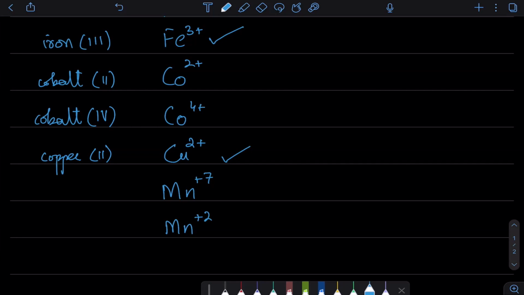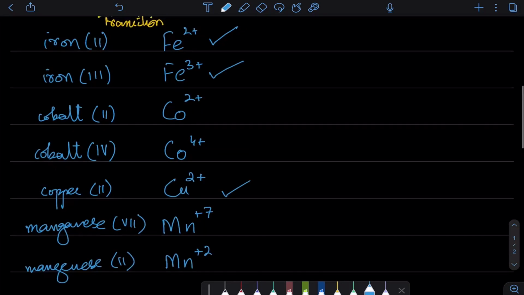Because we will be dealing with elements later on. ऐसे compounds के साथ हम deal करेंगे, especially in redox वाला chapter, where Mn exists as +7, also as +2. So this will be manganese 7, and this will be manganese 2. Now all that is fine, and these are all transition metal ions. इनके अलावा भी transition metal ions जो भी होंगे, you will mention the charge.